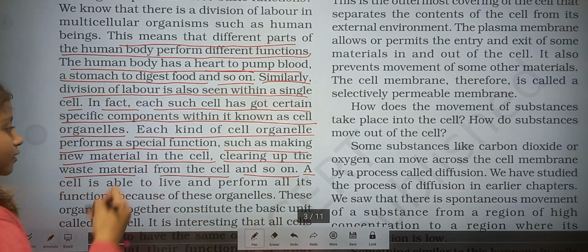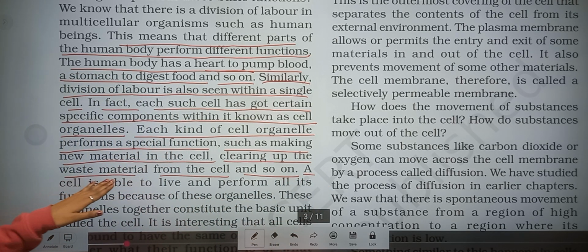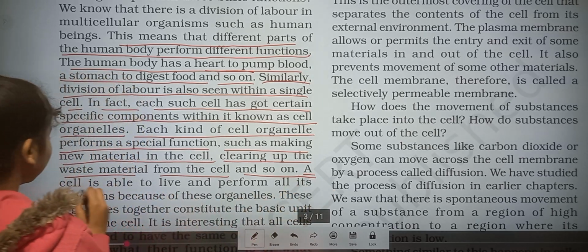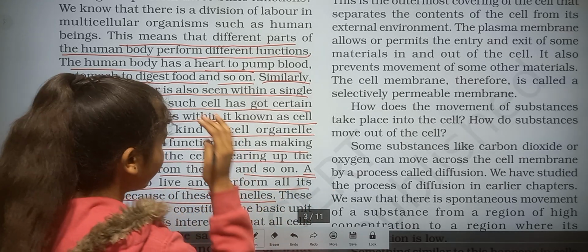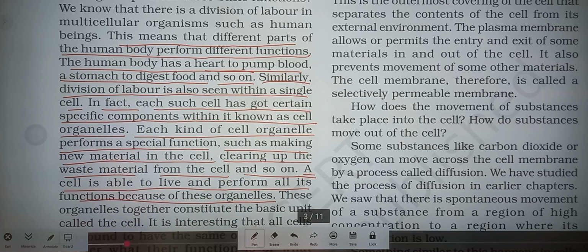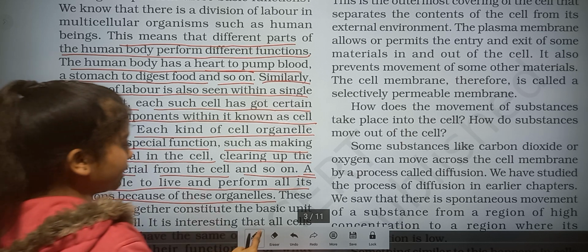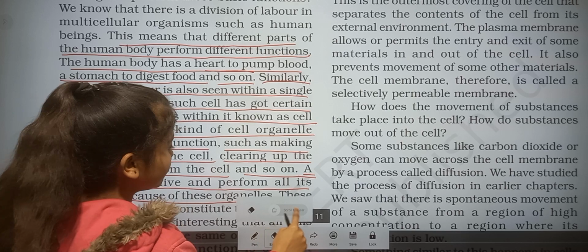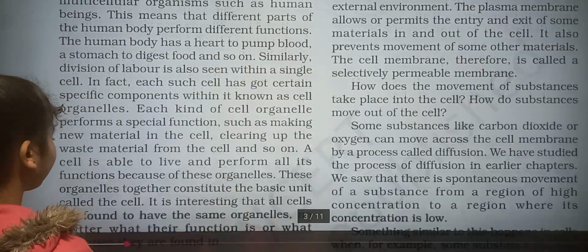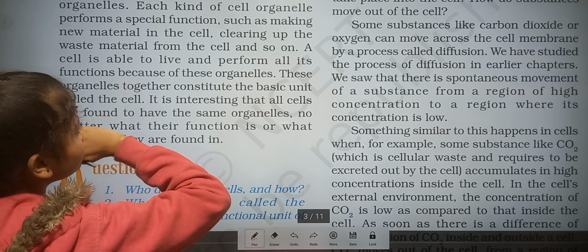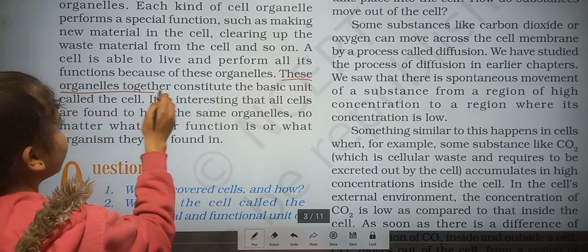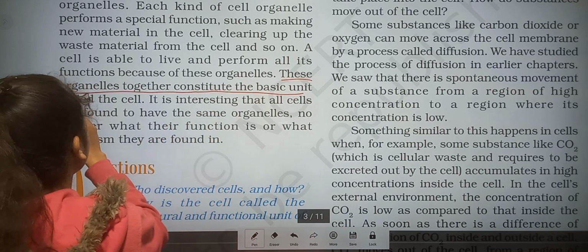I have already taught this. So a cell is able to live and perform all its functions because of these organelles. The cell is able to perform these functions because the main types of organelles are present in the cell. With the help of these organelles, the cell can perform, and together these organelles constitute the basic unit called the cell.